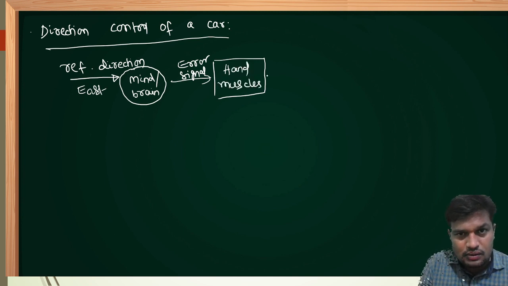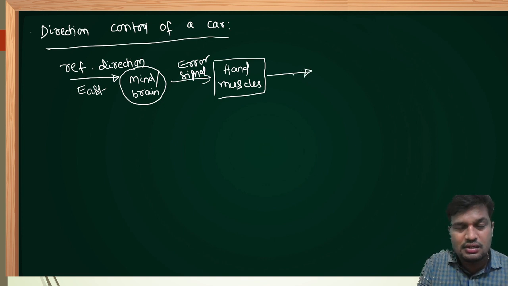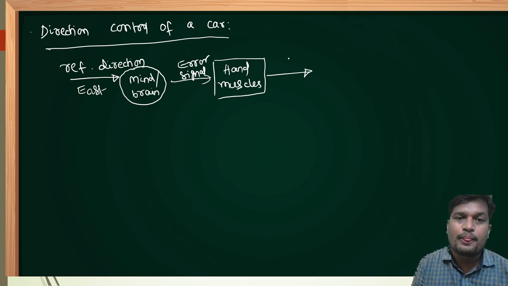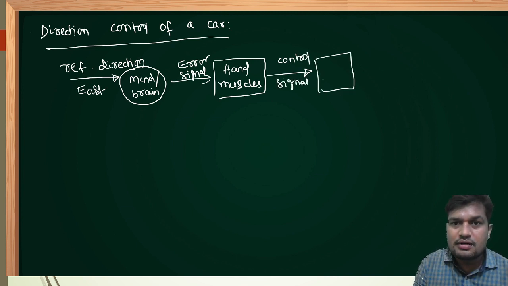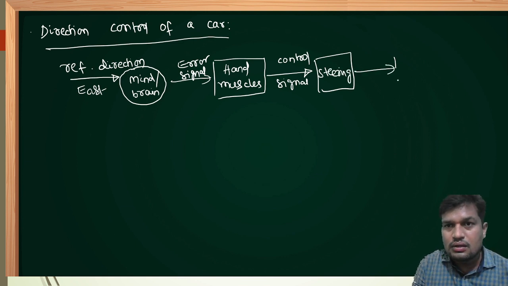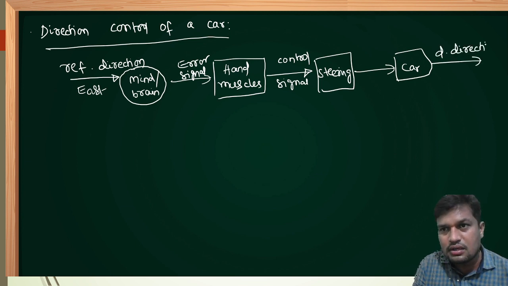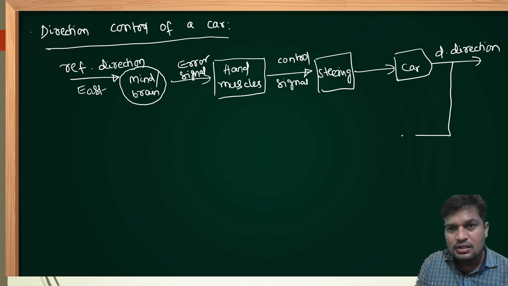Leg muscles are controlling the speed of a car, but hand muscles will control the steering. The hand muscles will give a control signal to the steering of the car so that the car can move in the desired direction. That is observed through the feedback path, by my eyes.